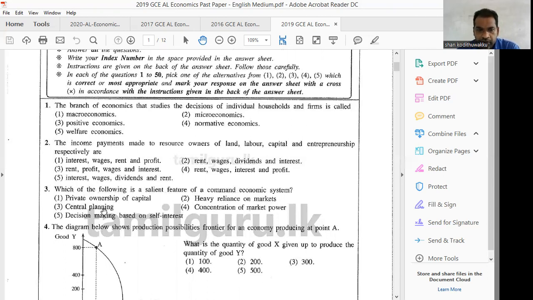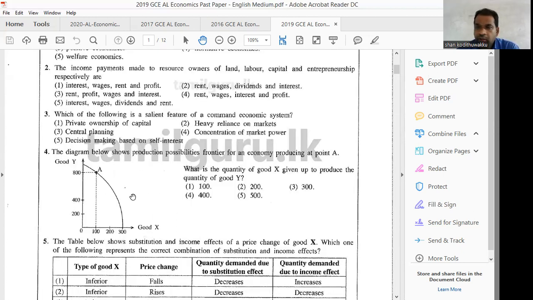No, wrong. Central planning is the important feature. Central planning in a command economy. Option number 3 is correct. Therefore, central planning is the main feature. If you know the features of a command economy, then you can easily select the answer. Then we'll move to question number 4.